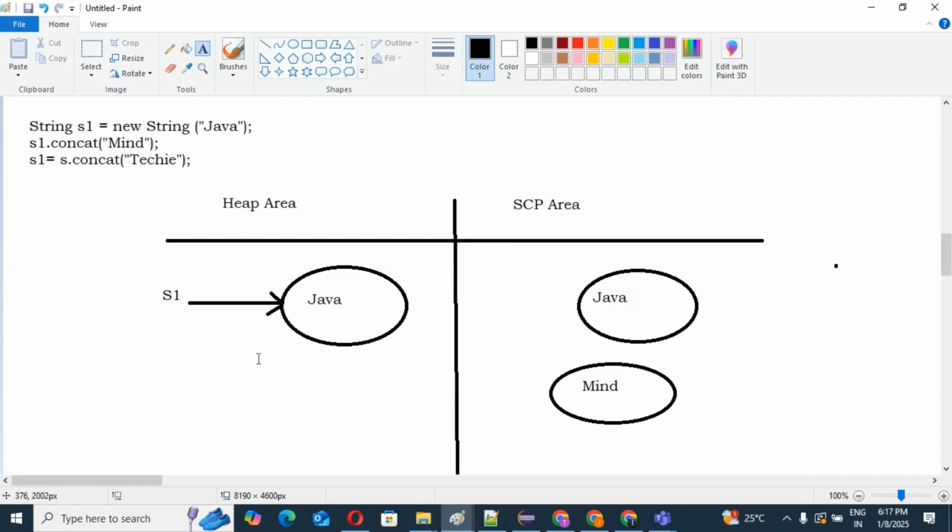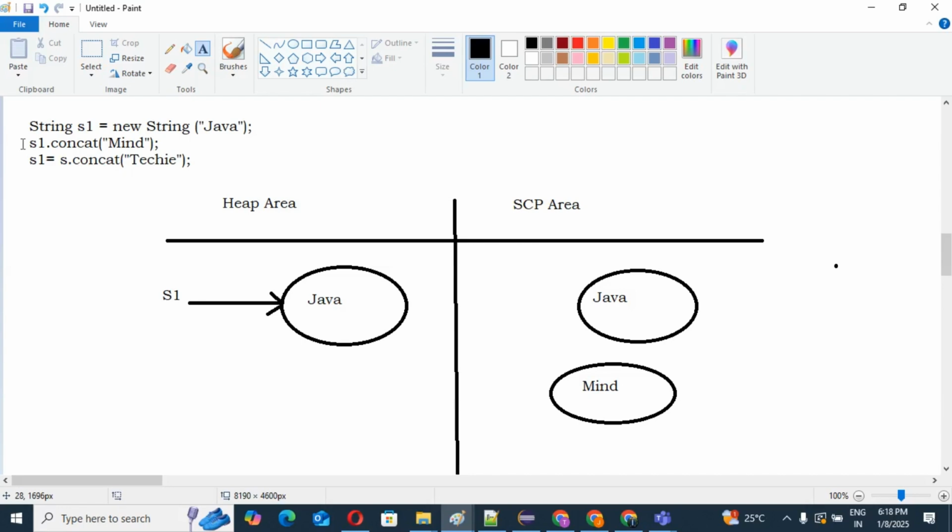So Java is immutable. So a string object is immutable. Yes or no? A string object is immutable. So in this s1 we cannot modify, we cannot change anything. Immutable means what? Non-changeable. Yes or no? Immutable means non-changeable. So at runtime it will create one more new object.